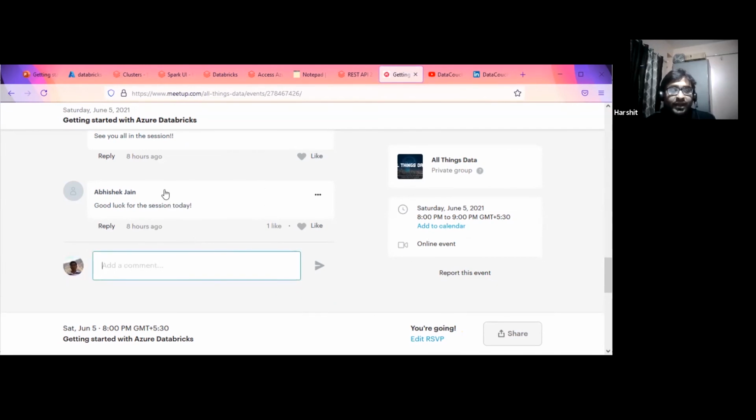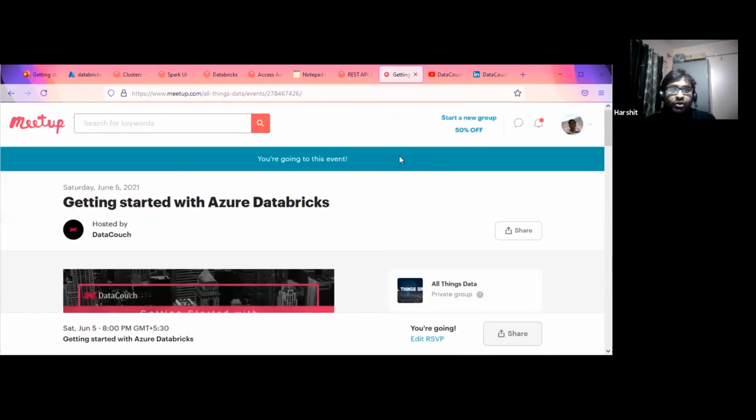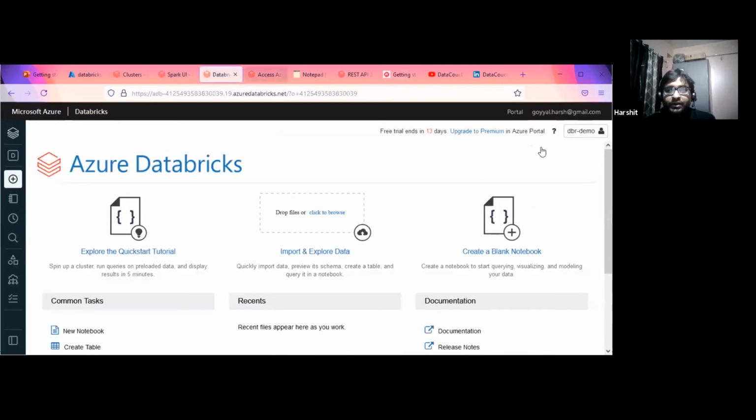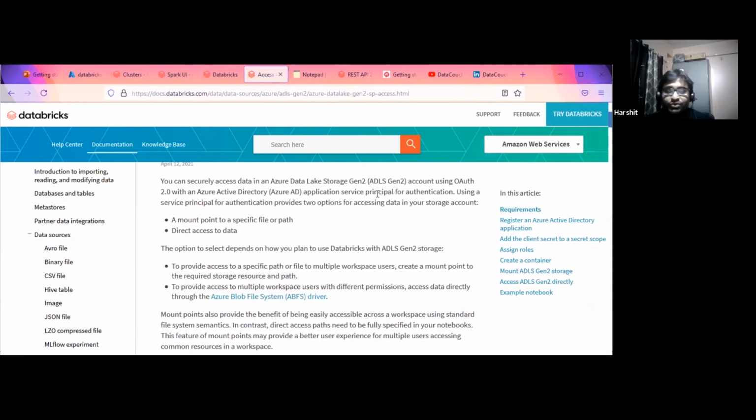One more thing: this environment is available on all the public cloud providers. Just a few days back, GCP was added, I think somewhere in March. So you can use Databricks anywhere, be it AWS, Azure, or GCP. If somebody is preparing for interviews, they only need to learn Databricks and a few things about these platforms, and they are good to go.